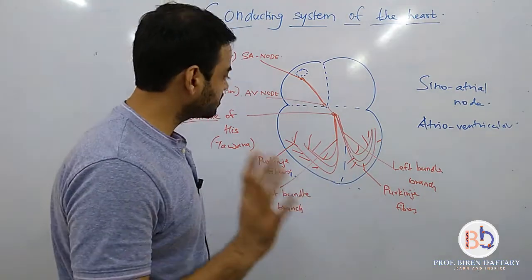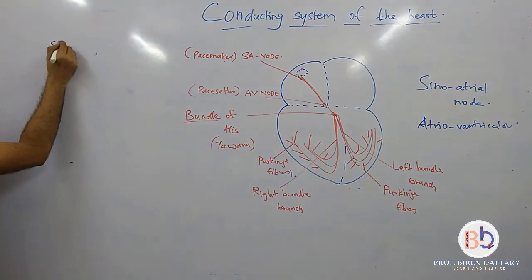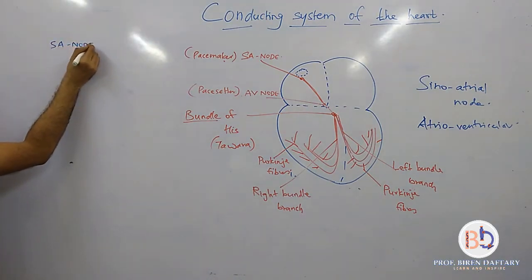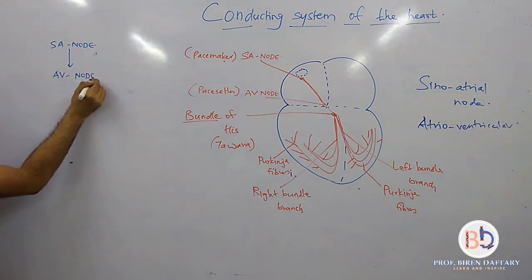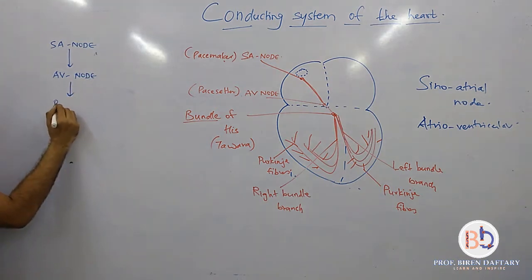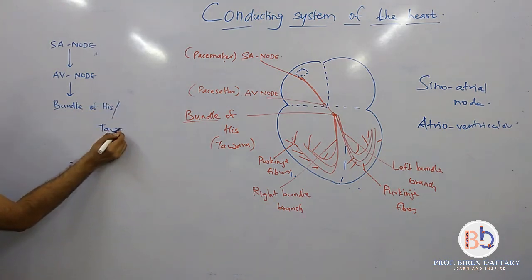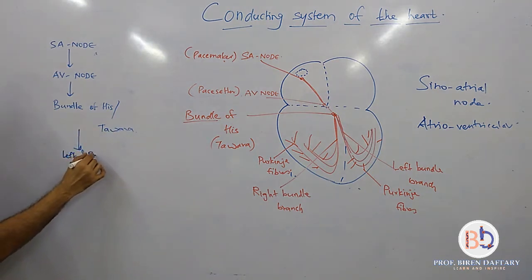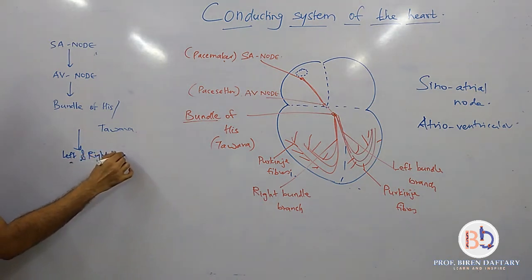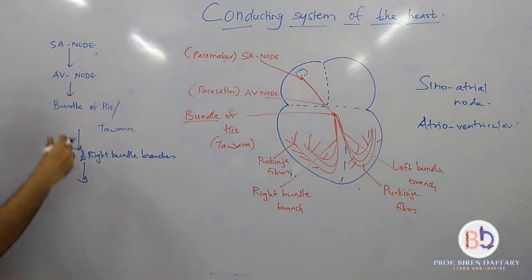Clear? So you just need to remember this pathway. I will write it down again. The SA node, which is called the sinoatrial node, sends the impulse to the AV node. The atrioventricular node sends the impulse to the bundle of His or bundle of Tawara, which sends the impulse to the left and right bundle branches, which further send the message to the other branches which are formed.